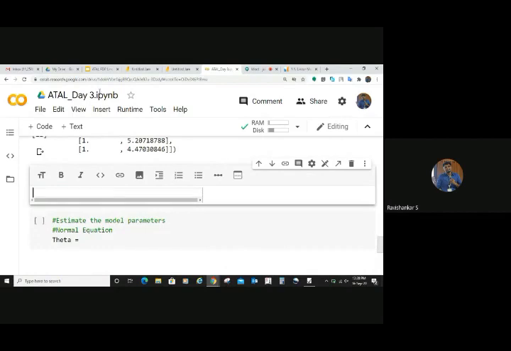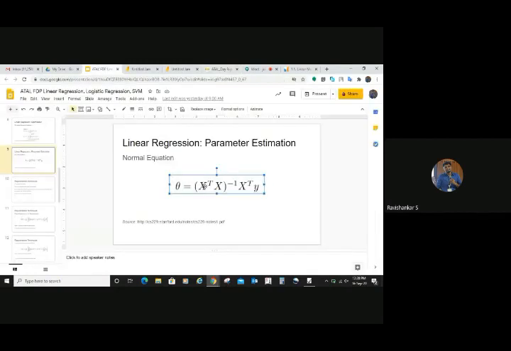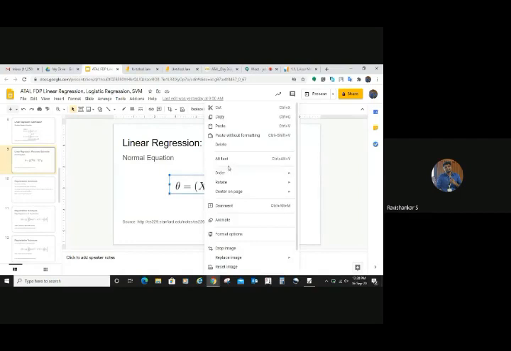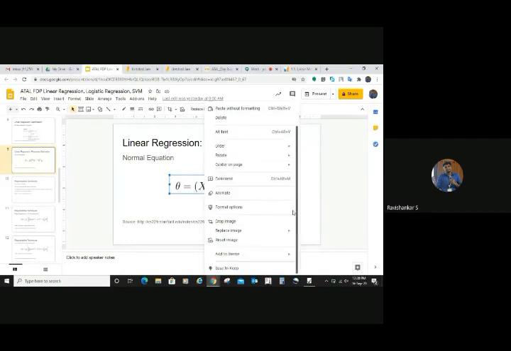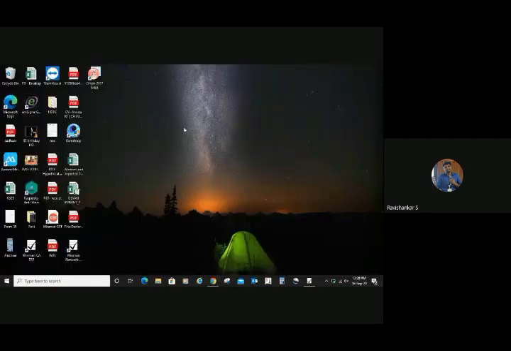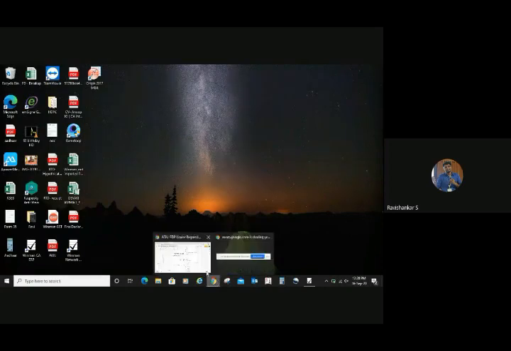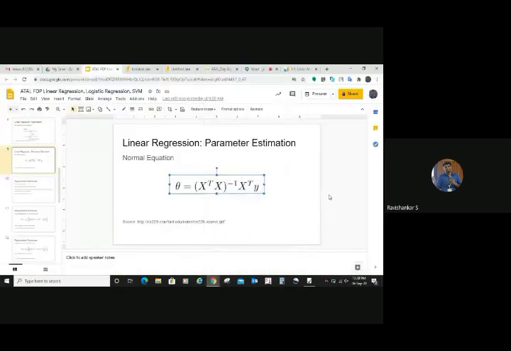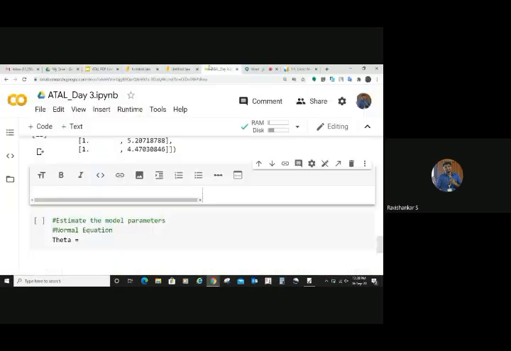I have to download and upload the image. That's the only way, right? So you can download this image. I think that will take time. I think you can remember this equation. You can even put images in this. That's what I wanted to tell you.